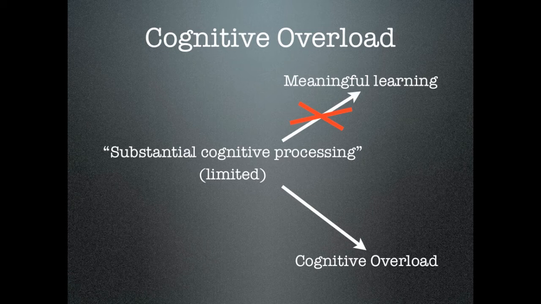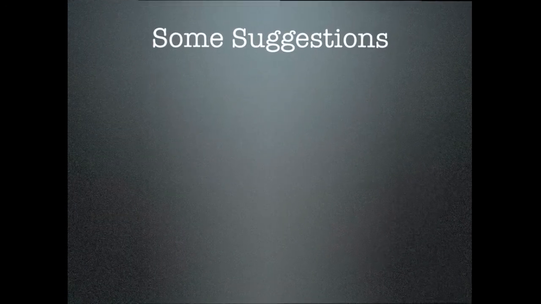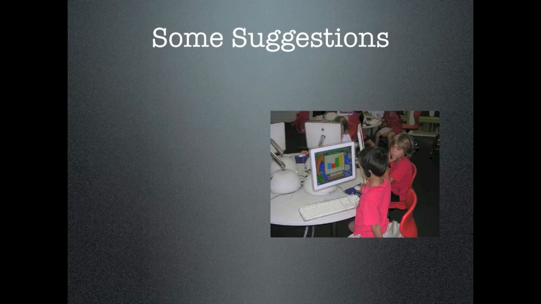The first suggestion is rather than an image being displayed along with accompanying text, requiring the eyes to undertake all the processing, that a narration of the text could be used, which would share the cognitive load between the eyes and ears, thereby reducing the load on any one channel.